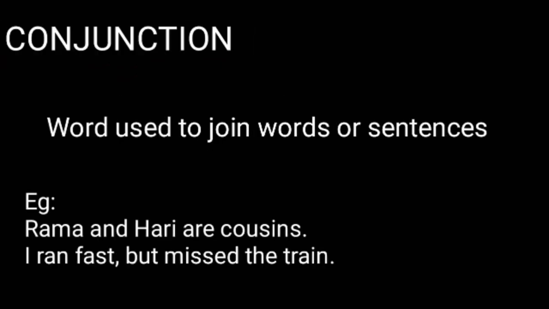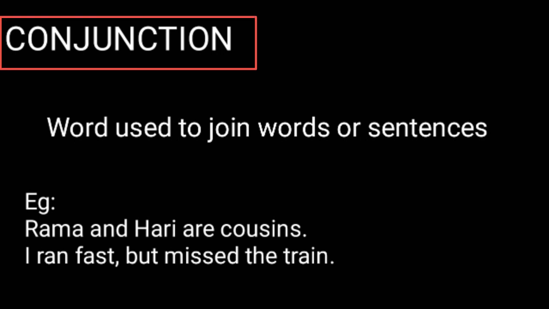Next one is conjunction. A conjunction is a word used to join words or sentences. Really, it acts as a junction itself. So look at the example. Rama and Hari are cousins. In order to join the words Rama and Hari, we used the conjunction and, isn't it? So in order to join these two, we used the word and, that's a conjunction we used in that first sentence.